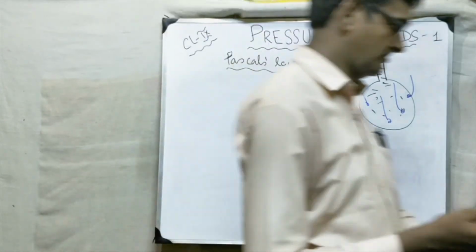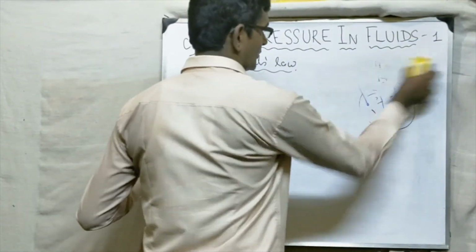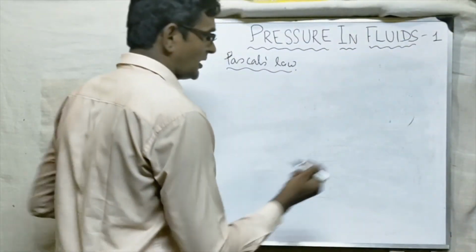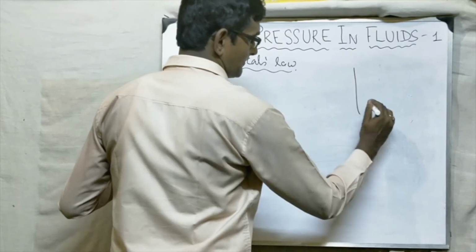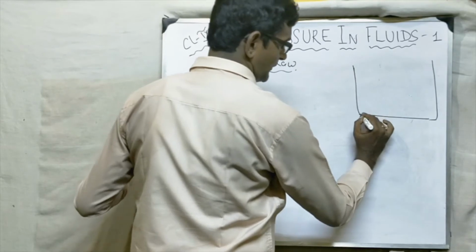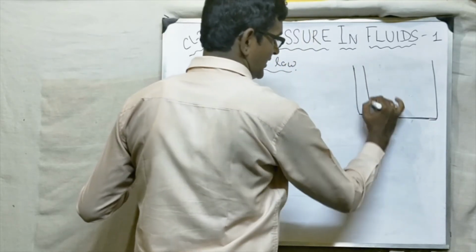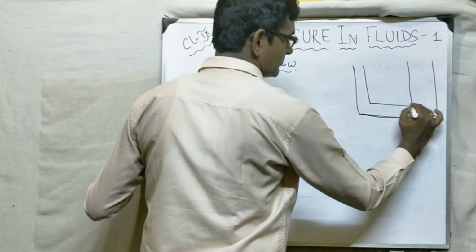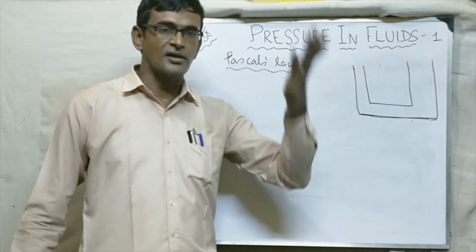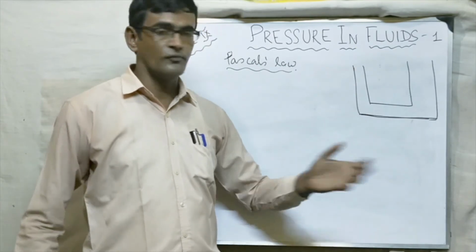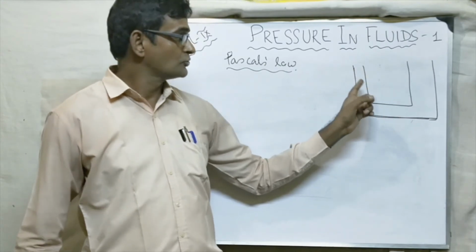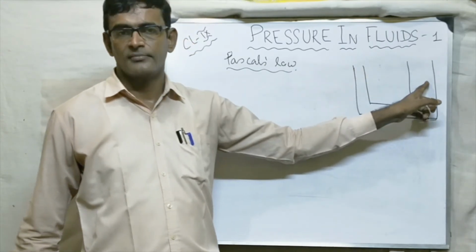How? Let's see how it does that. Principle of hydraulics. So the next topic is the principle of hydraulics. Suppose we take a hydraulic press. I am drawing a simple diagram of a hydraulic press. Or you can say the hydraulic lift used in garages to lift the car. You must have seen in garages they lift cars or trucks for maintenance, for cleaning, for washing purposes. So this is the example of that hydraulic lift.